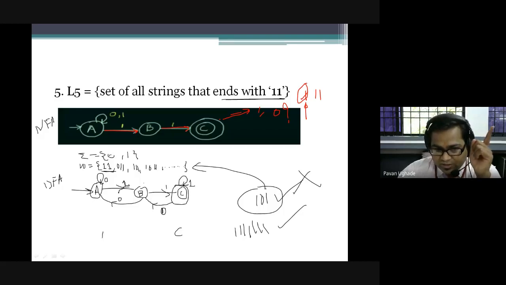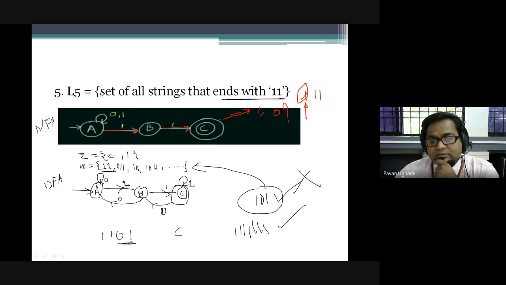See this, if I consider 1 1 0 1, is it ending with 1 1? No. It is ending with 0 1, guys. Come on, it is ending with 0 1.